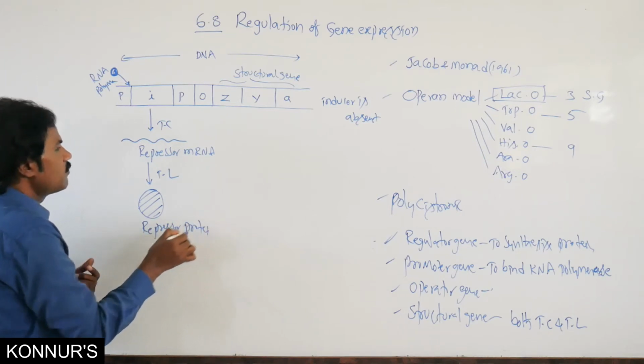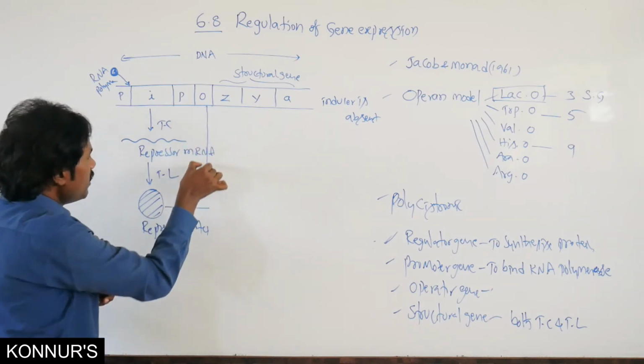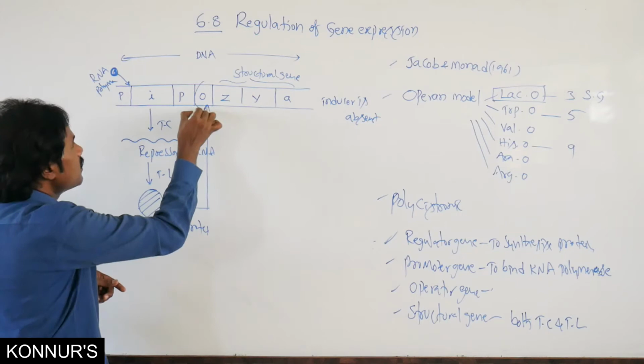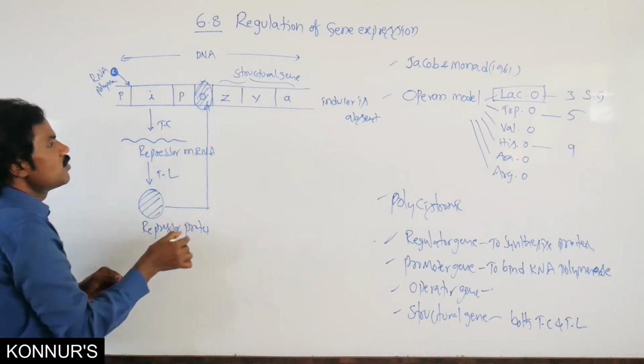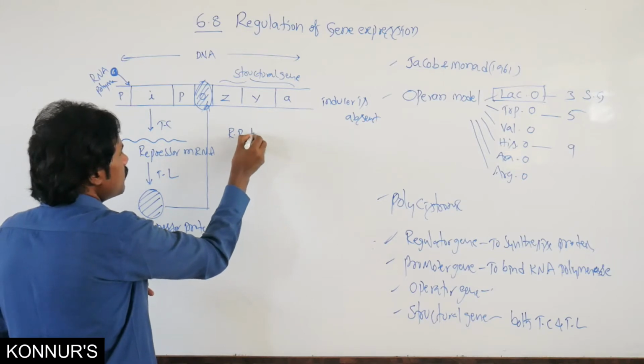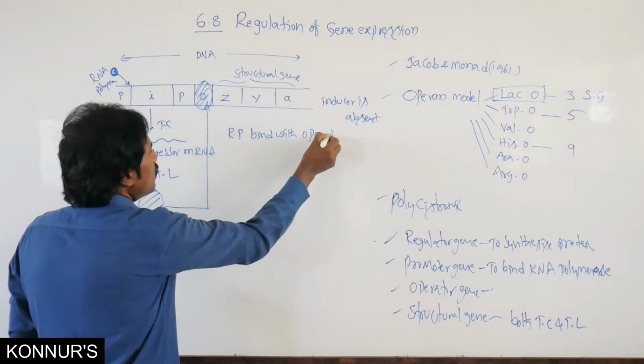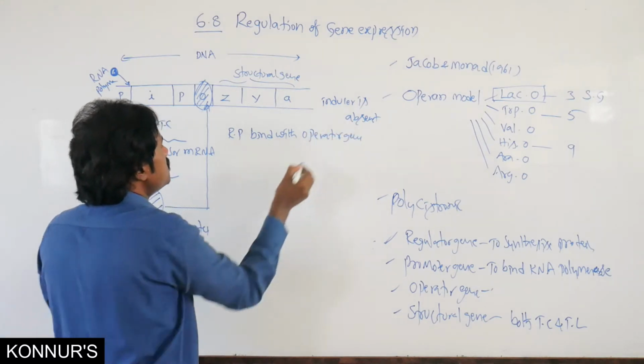Repressor protein. This repressor protein binds with the operator gene.